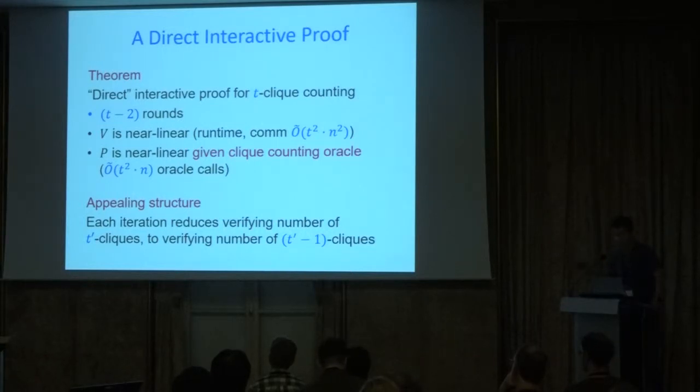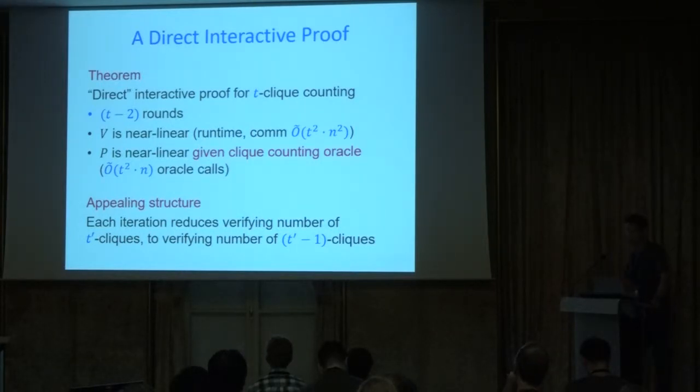And the proof is direct. It has an appealing structure, so every iteration reduces the verification of the number of t-cliques or t-prime cliques, using a round of interaction, to verifying the number of cliques of a smaller size. So after a constant number of iterations of this type, we're down to a claim about the number of cliques of size 2. Those are just edges. And counting the number of edges in the graph, the verifier can do that itself in linear time.